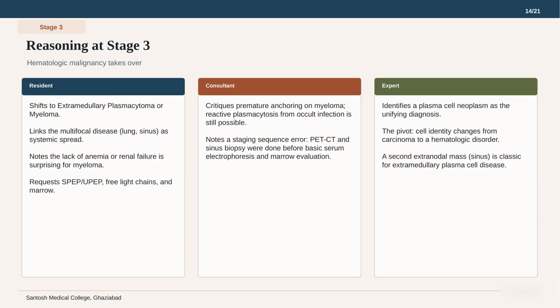They also point out a staging error, noting that the PET CT was done before basic serum electrophoresis. The expert identifies the cell identity change as the true pivot. They note that a second extranodal mass in the sinus is classic for extramedullary plasma cell disease. This leads us to a crucial lesson about when to abandon our initial hypotheses. Let us look at the next teaching pearl.